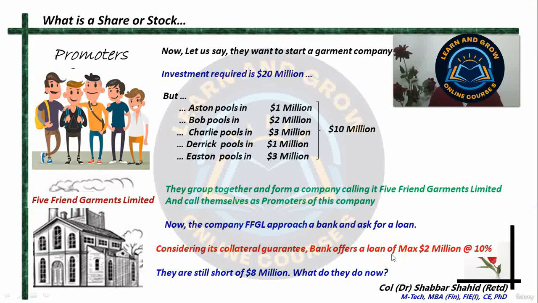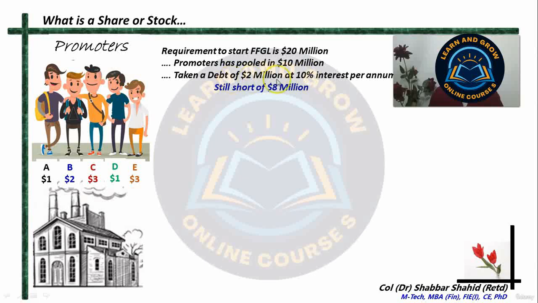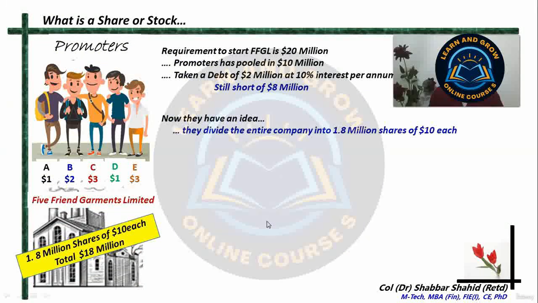Now they are still short of $8 million. Alright, their requirement was 20, 10 they have been able to manage, 2 they have taken as loan from the bank, still short of $8 million. So what do they do now? They come up with an idea.